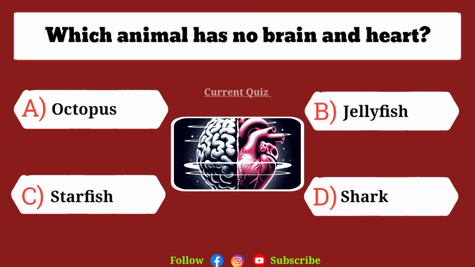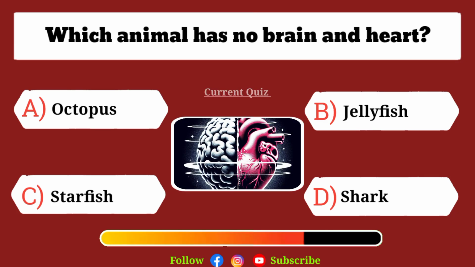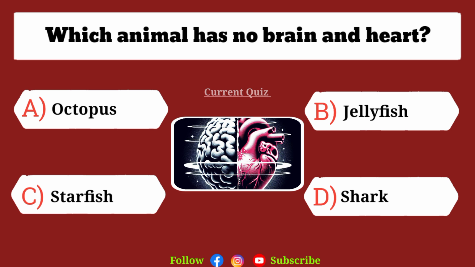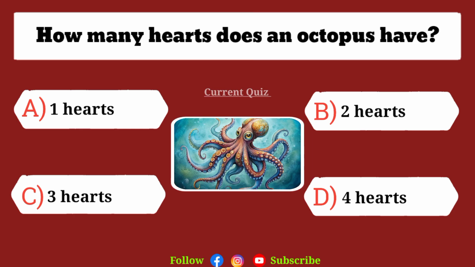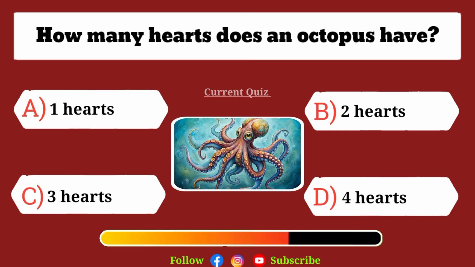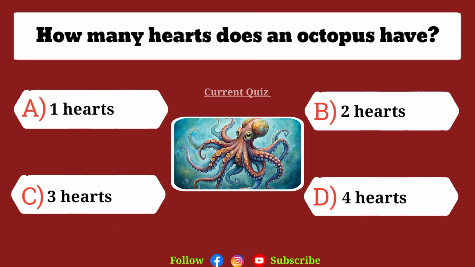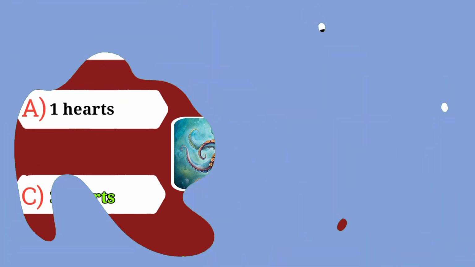Which animal has no brain and heart? The correct answer is B, jellyfish. How many hearts does an octopus have? The correct answer is C, 3 hearts.